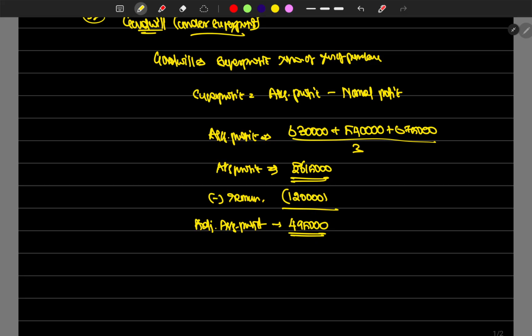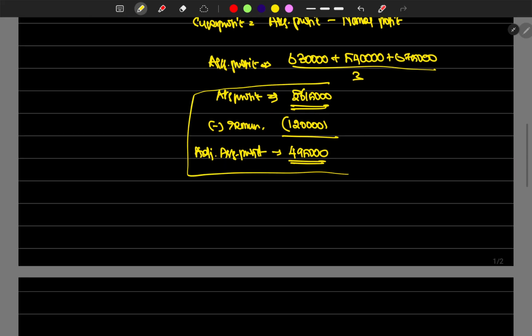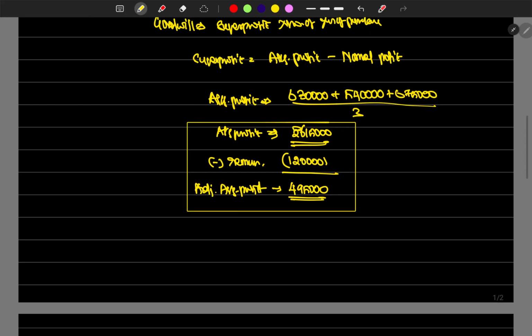Okay, we found out the average profit, right? Then we have to calculate the normal profit. Normal profit formula is capital employed into, sorry, not number of years purchase, this is normal rate of return, market return.